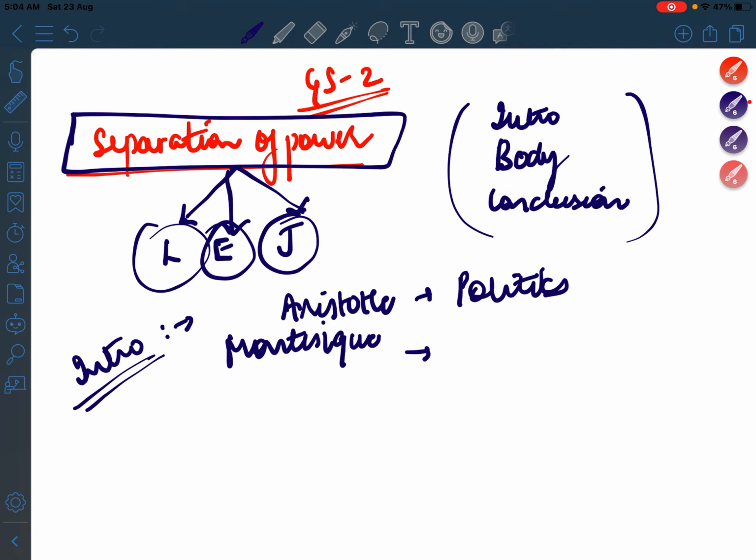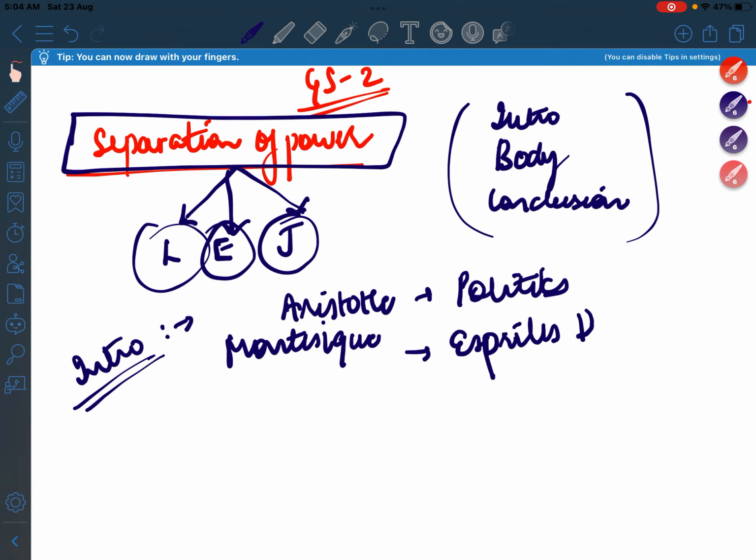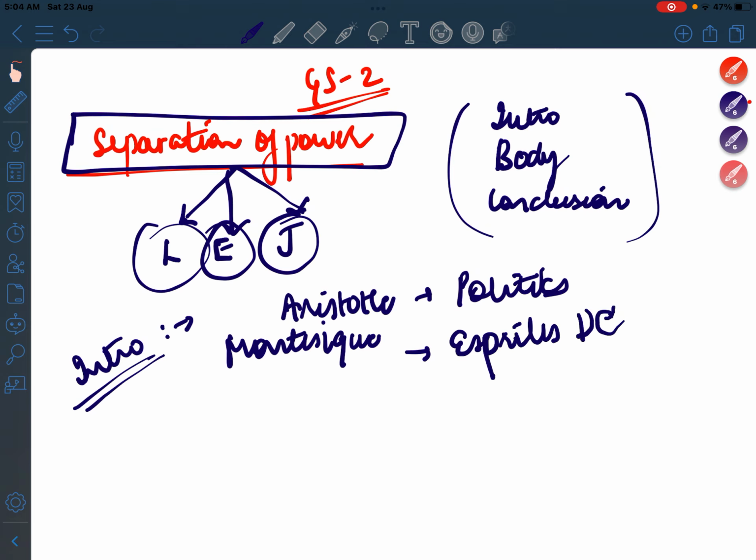It was given in his book Esprit de Lois. Sorry, my pencil has discharged. I am writing it by hand, that is why such bad handwriting, but it is charging and then I will resume. So it is Esprit de Lois, this book where separation of power was mentioned, and this book was given by Montesquieu, and also it was given by Aristotle in his book Politics.